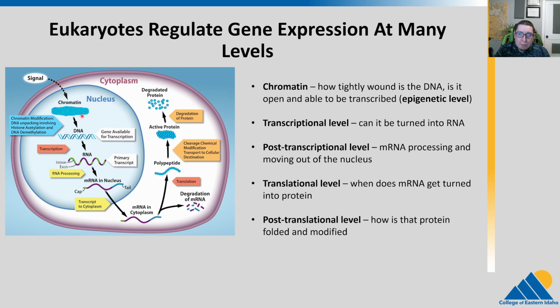So remember the chromatin? Chromatin is DNA that's wound around those histone proteins. And we talked about how DNA that was more loosely wound was able to be expressed, whereas if it's tightly wound, it is not able to be expressed. So if you wind up the DNA, that basically turns off gene expression in that region. So parts of a chromosome can get unwound or wound. We would call this epigenetic regulation here. It's above the level of genes.